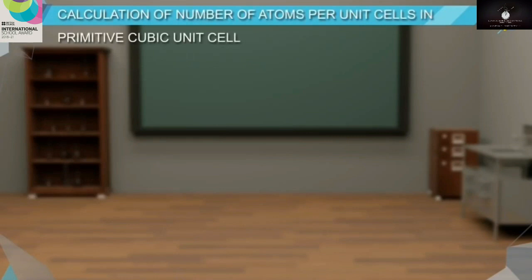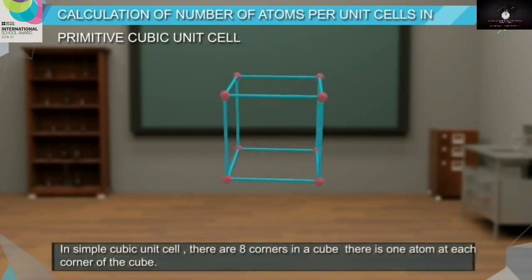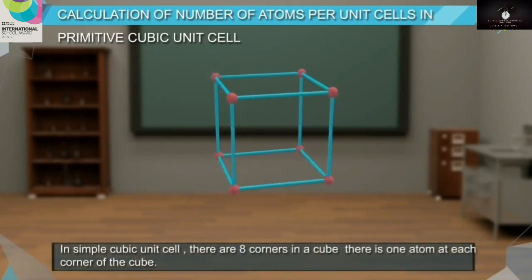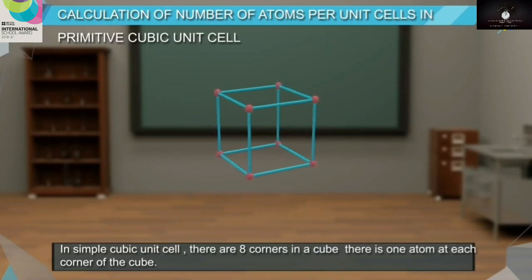Calculation of the number of atoms per unit cell in a primitive cubic unit cell. In a simple cubic unit cell, there are 8 corners in a cube. There is 1 atom at each corner of the cube.